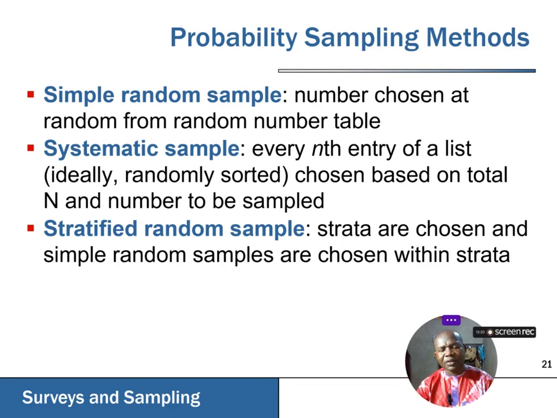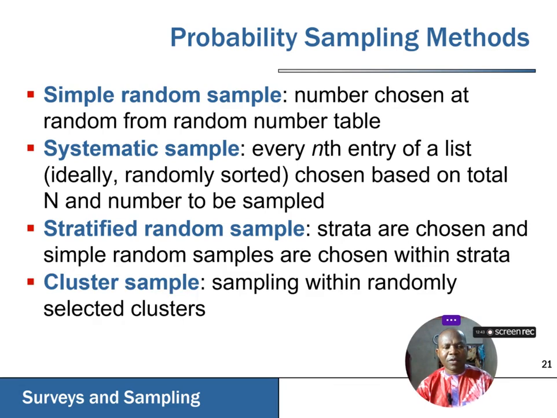While the stratified random sampling will be for a population that is naturally divided into strata, maybe age, gender, status, academic qualification, and what have you. The idea is that there should be evenness. Every element in that population must have an equal chance of being selected as part of our sample.